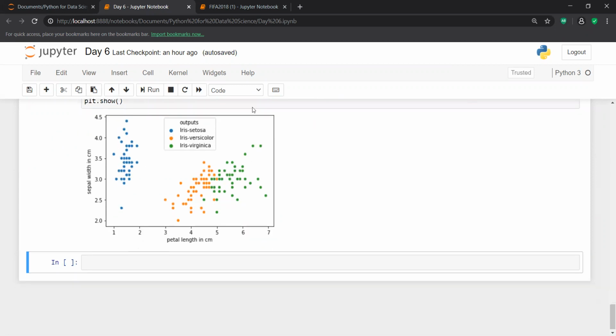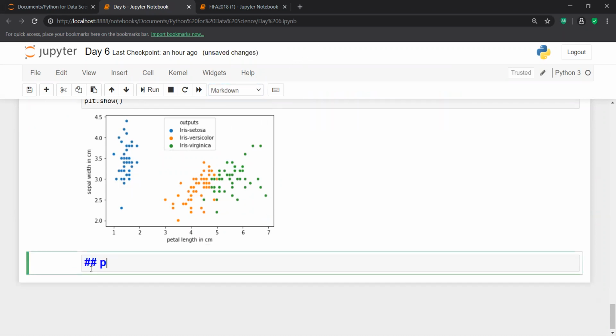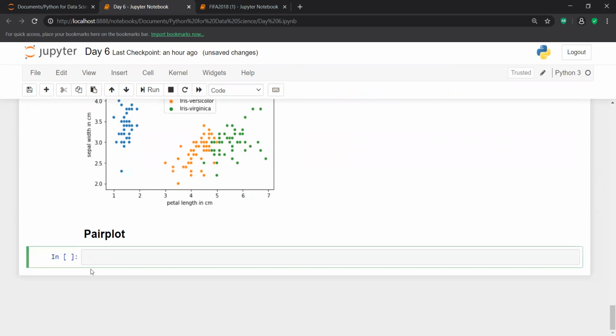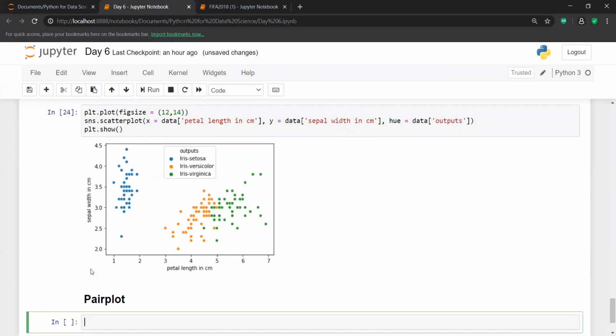For that purpose you can use one more kind of plotting, which is called a pair plot. With the help of a pair plot you can observe this kind of thing. You can see different kinds of permutation combinations. Now let me show you how you can make an analysis with the help of a pair plot.